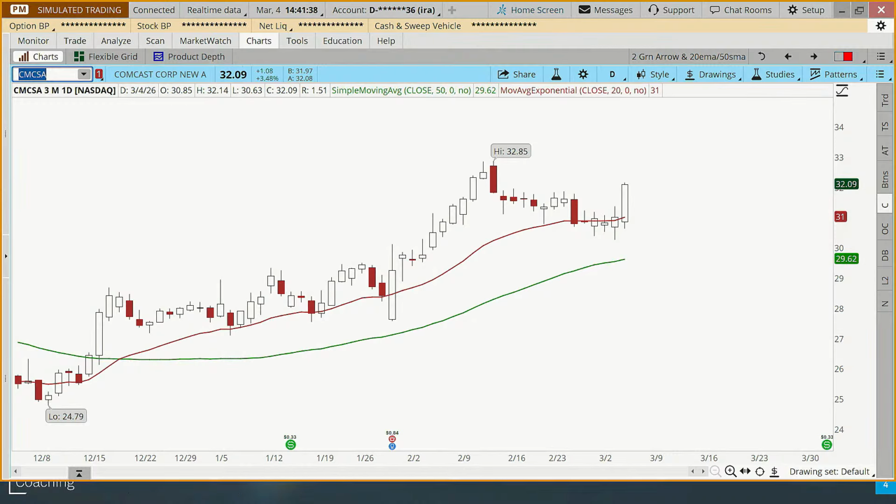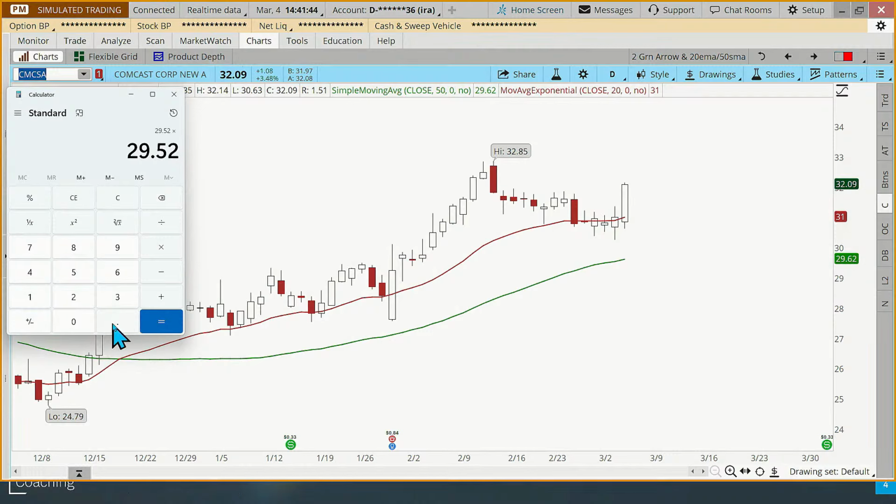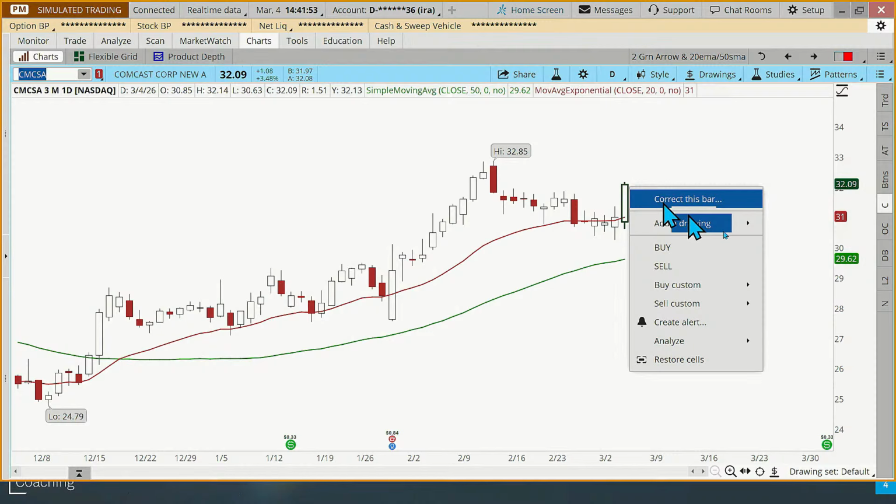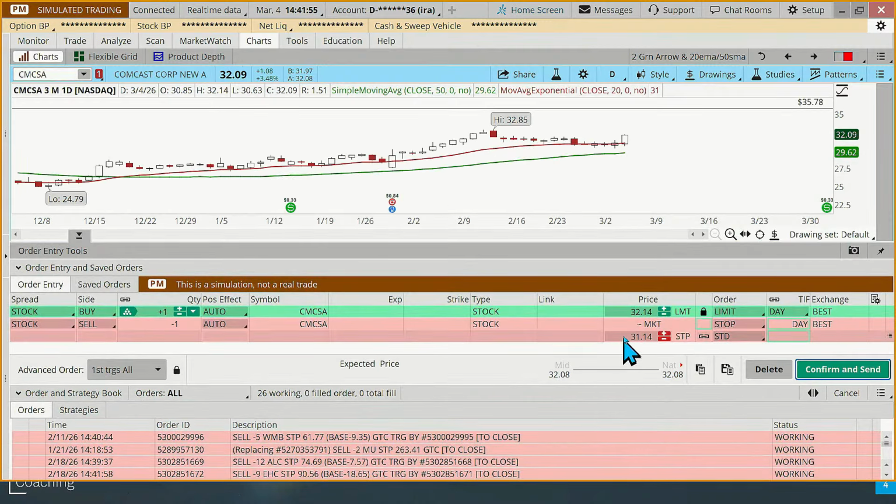So we need to figure out a couple things here, and then we'll wrap up. So 29.52, that's where the moving average is, times 0.99. So 29.22 is going to be our stop price. So let's go ahead, right click, buy custom with stop. And 29.22 is our stop price here. And we'll make that good till canceled. And our purchase price, we're going to use that 32.09 close.